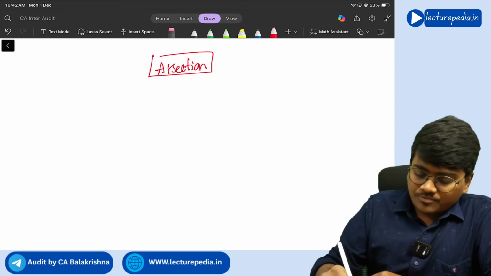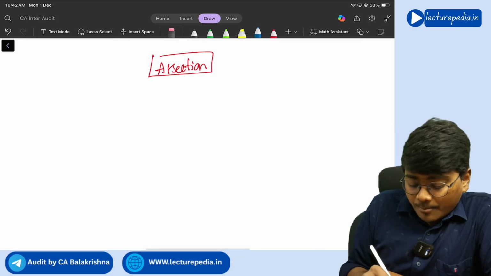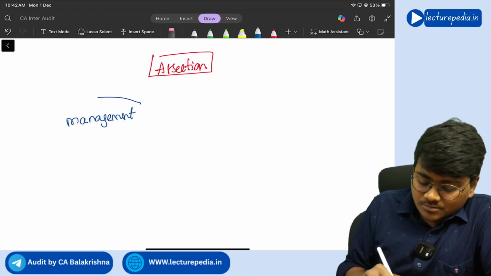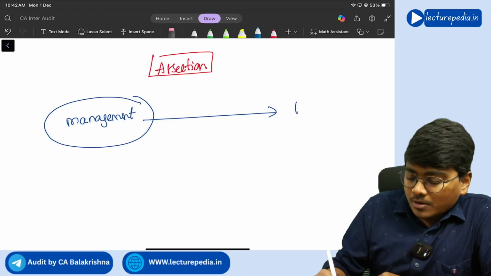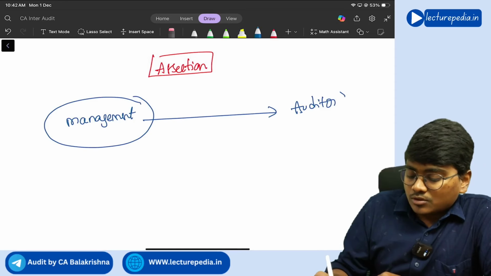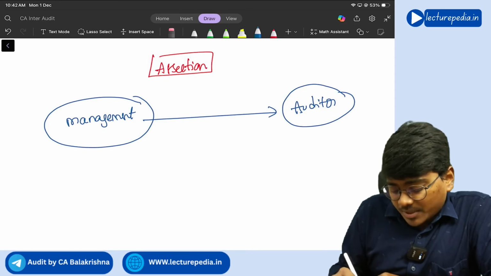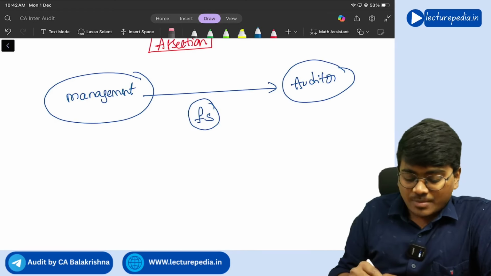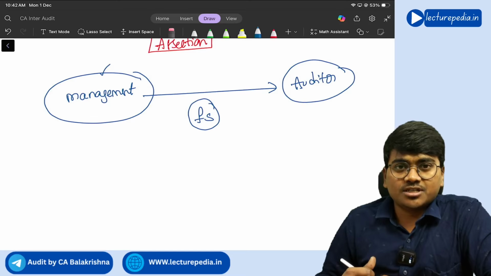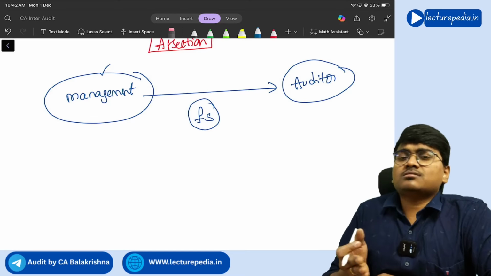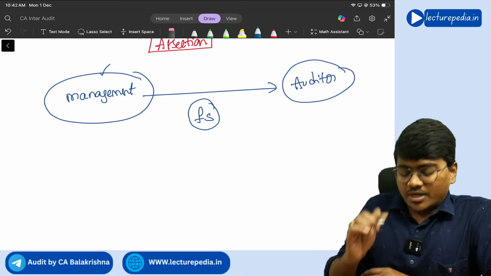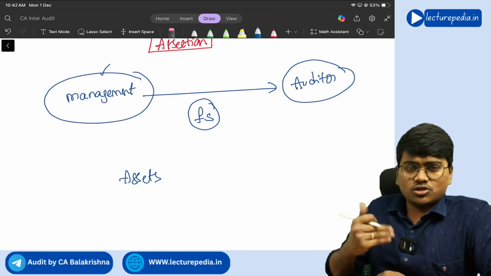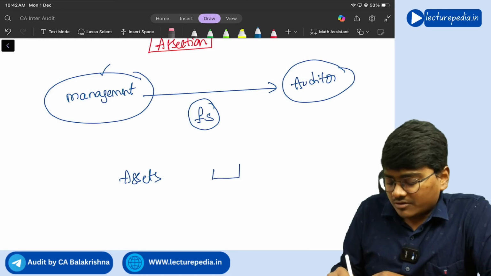Basically, assertions are representations made by whom? Management. To whom? To auditor. Where will these representations be present? In the financial statements. Let me tell you. So management will prepare financial statements. In the financial statements, in the balance sheet, they will mention assets, fixed assets, current assets, all that they will mention. Assets, amount they will mention.